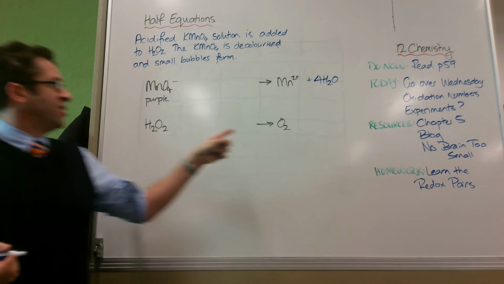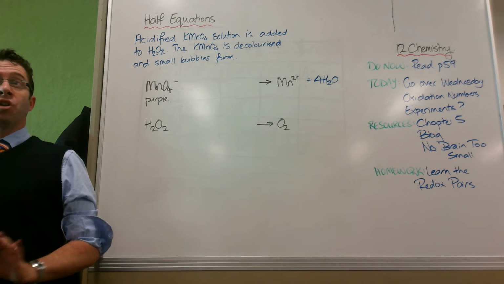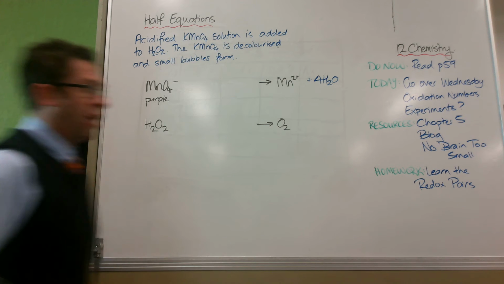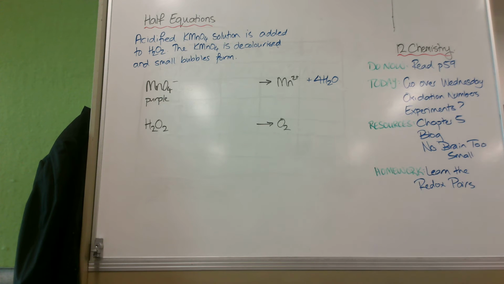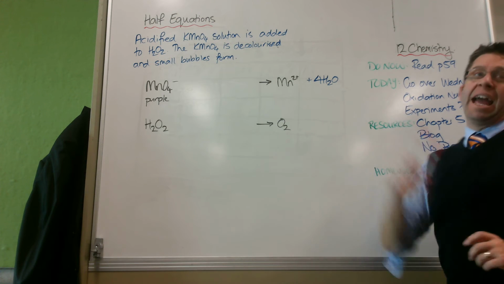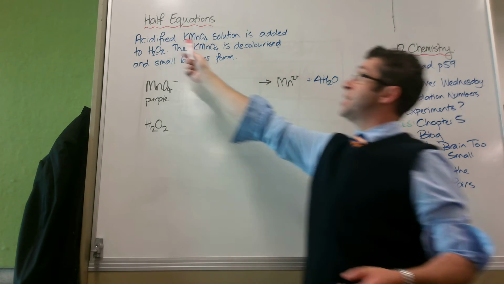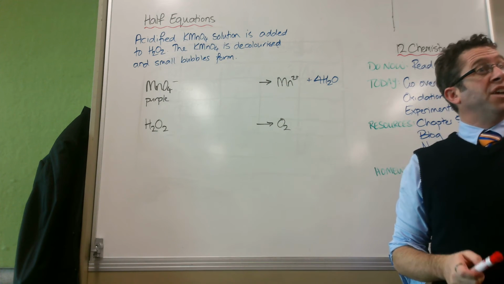Again, 2 oxygens, leave it. No water's required over there. Okay, I've now got those hydrogens introduced by water. 8 hydrogens have been introduced. I have to balance those out. The hint is in the very first word of what happened. It's acidified. Which ion do all acids produce? H+, perfect. So therefore, I can balance those hydrogens with the acidified bit. So I can add H+.